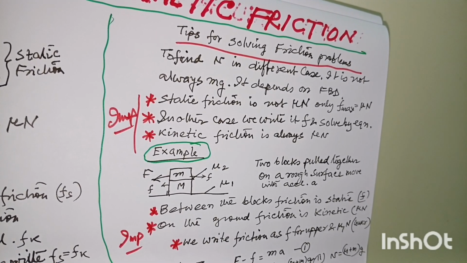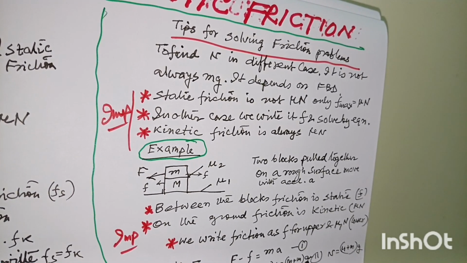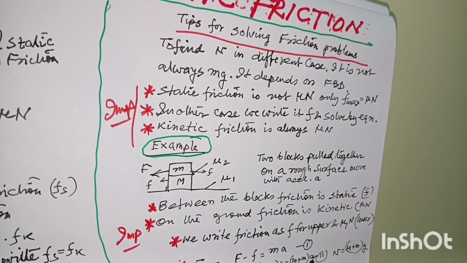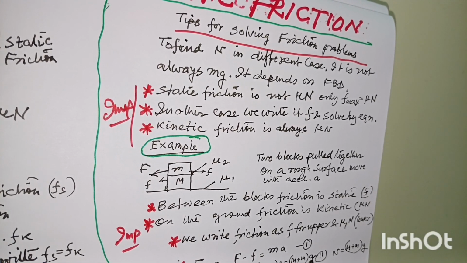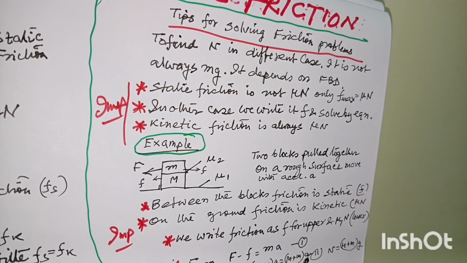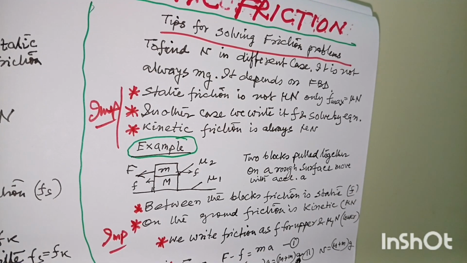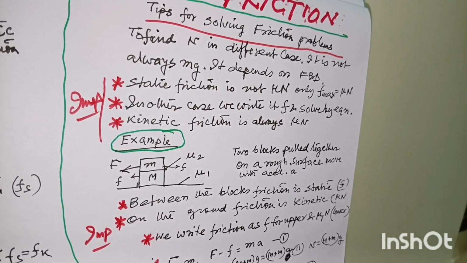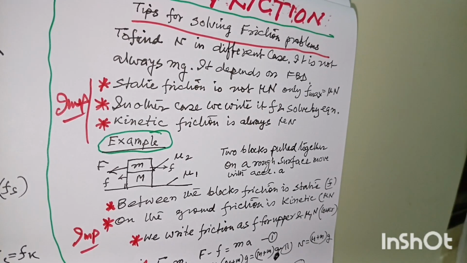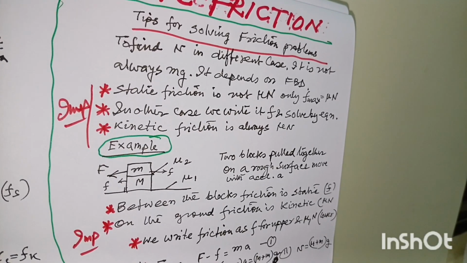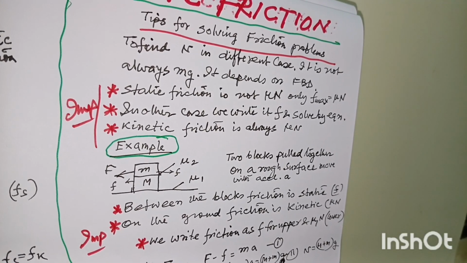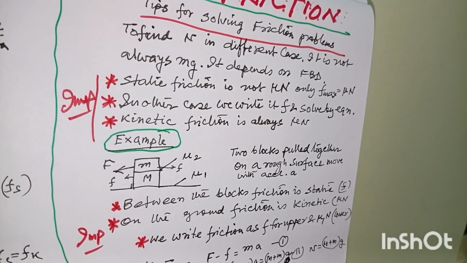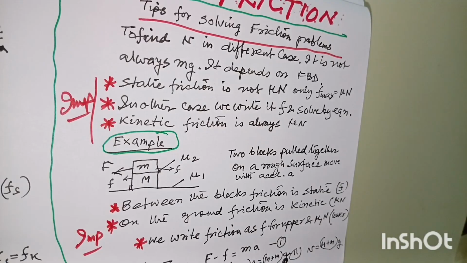Very often students confuse F as mu mg, they write, but it is not mu mg always. It is mu N. If N is mg, you can write, but it is mu N. But very often N may be other things than mg. So you have to write mu N. So N we have to first find out using free body diagram. This is number one. Number two mistake students make, they often write static friction equal to mu N, very often,